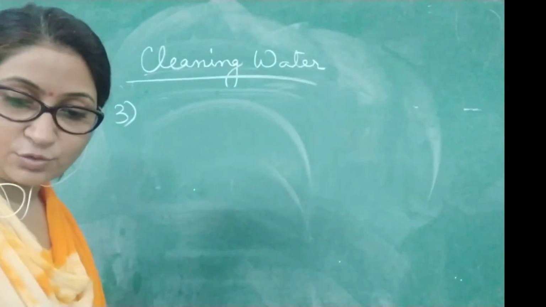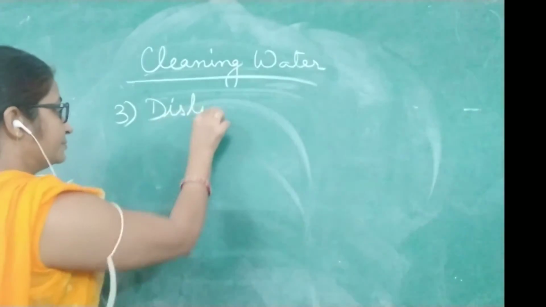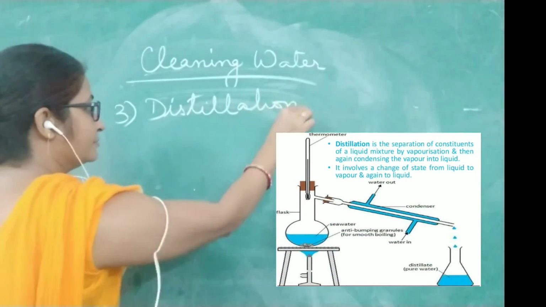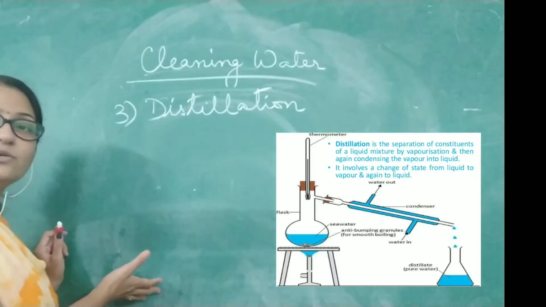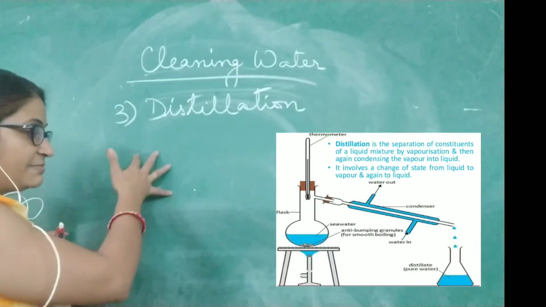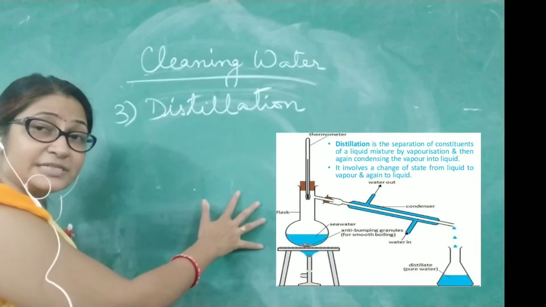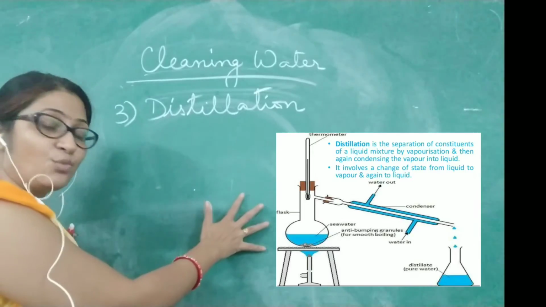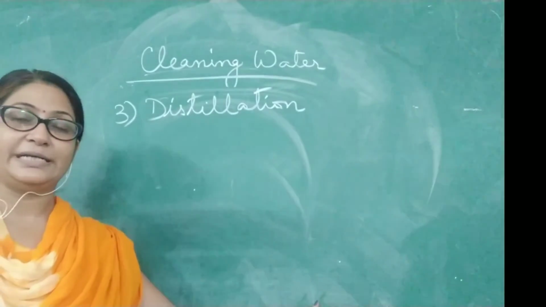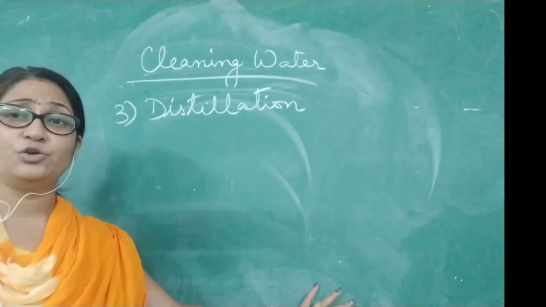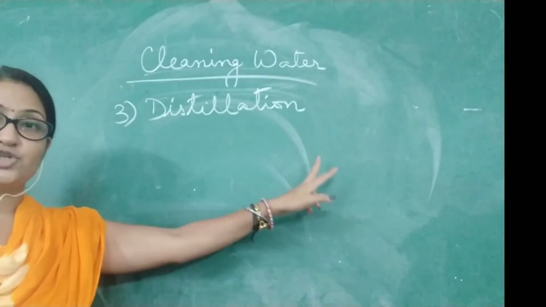And the last method that we are going to discuss here is the process of distillation. So here appears the image. Just have a look. As you can see here, the water is boiled in a container. The steam is going through a long tube where it gets condensed. If the steam gets condensed, it means it gets converted into water, and then that pure form of water is collected in another vessel or a tumbler or a container, and in this form we get a pure form of water. So this complete process is known as distillation.